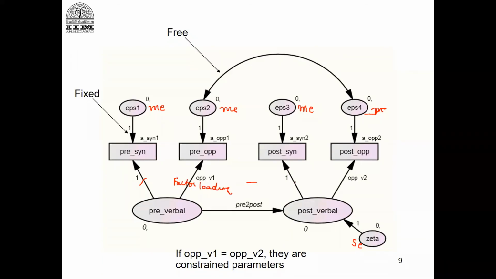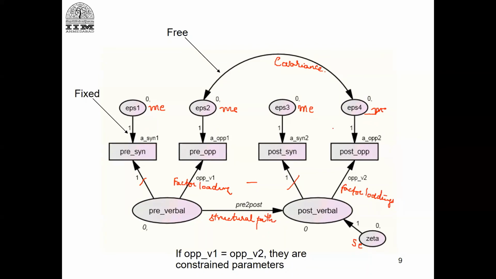This is also a factor loading. All these four are factor loadings. Two of these have been tied to 1. This is called the structural path. Okay, path, right? And this is covariance, right? This is covariance.